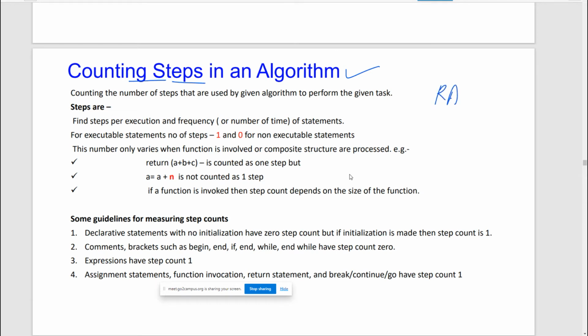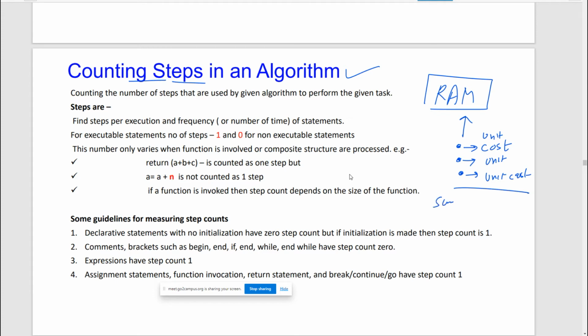Do you remember the RAM model? What did we do there? We counted the number of steps. Yes or no? And for each step, we assign some unit cost. Did you remember that or not? Yes, beta.